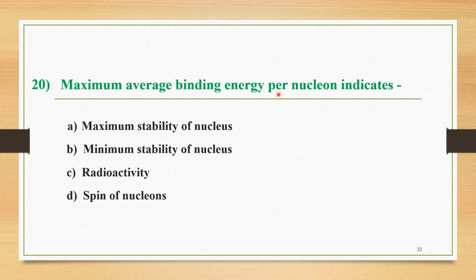The next question, number 20, is here. Maximum average binding energy per nucleon indicates what? The 4 options are: A, maximum stability of nucleus; B, minimum stability of nucleus; C, radioactivity; and D, spin of nucleons. We know the relationship between the stability of the nuclei and the average binding energy: if the average binding energy is maximum, it is directly proportional to stability, and that's why that nuclei has maximum stability. So option A is the correct option for question number 20.